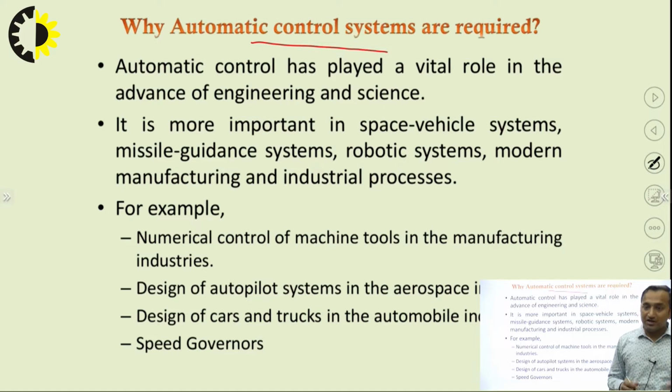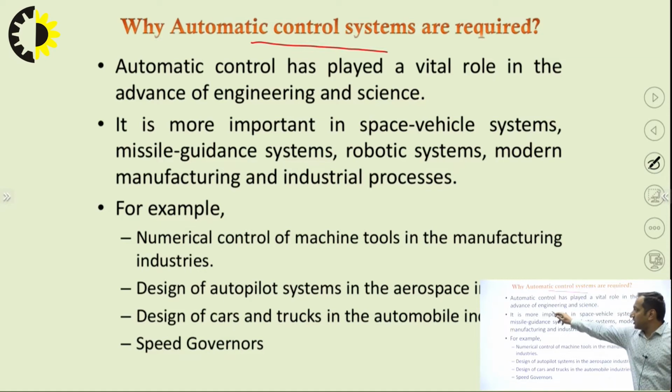So there is a mechanism inbuilt in the computer in an aircraft, which is known as autopilot. The navigation or the path to the destination is already laid out, and the autopilot sees whether that path is being followed or not. So that is nothing but an example of automatic control, because it is checking whether the path it has taken is right or not. If it has deviated, then it makes sure that the aircraft follows the designated path. So that is nothing but control.